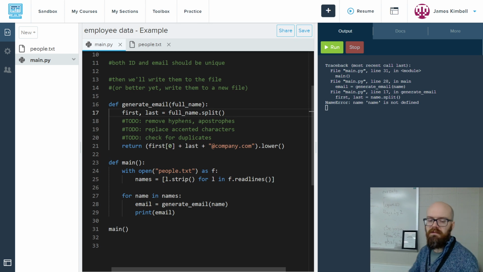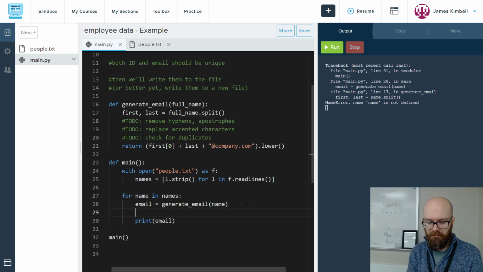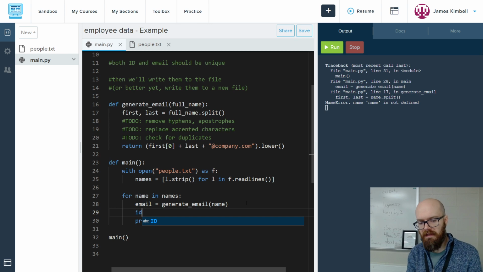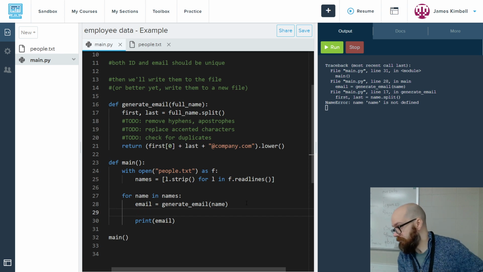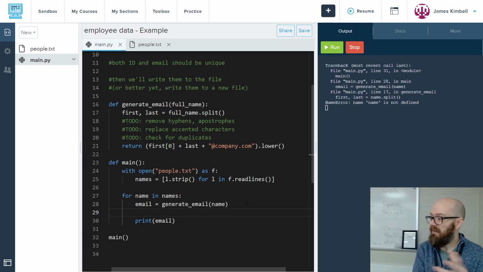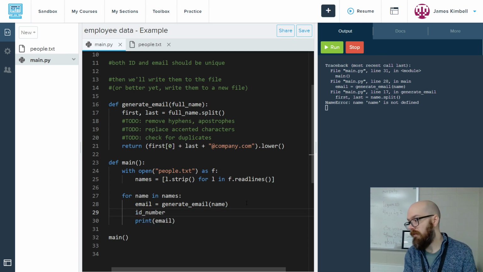Okay. So then we'll give them an ID number as well. I can't say ID, or I can, but it would be a bad idea because ID already means something in Python. You see how it turns blue? Just like if I say break or something, it's a keyword, a meaningful reserved word. So I don't want to use ID even though it does make sense. So let's just say ID number, which is kind of ugly. Maybe I'll think of a better one.